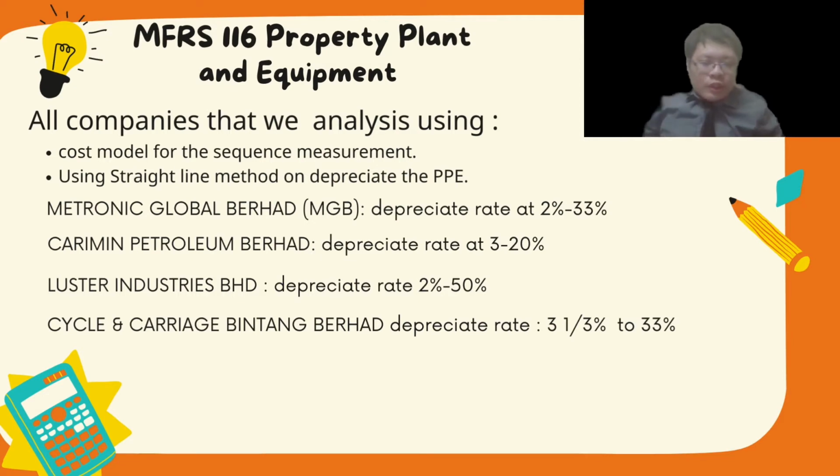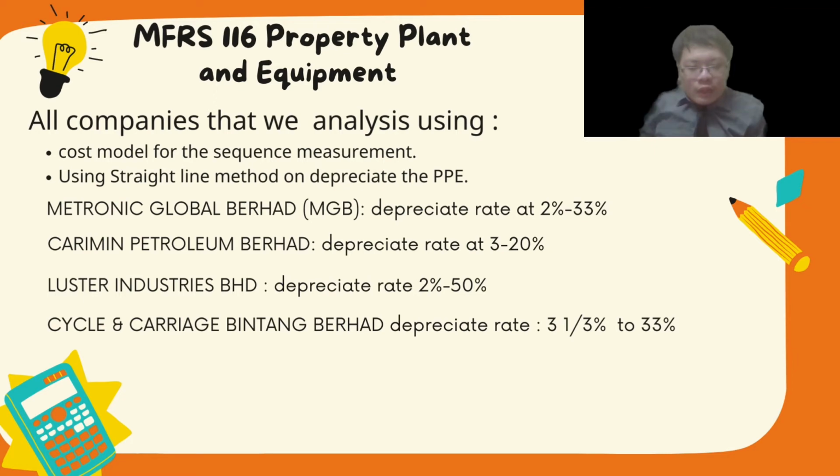From the analysis that we did on the 4 companies, we found that all the companies use the cost model for measurement and they use the straight line method to depreciate PPE. And the depreciation rate is different for each company. For Luster Industries Berhad, they depreciate the PPE at a depreciation rate of 2 to 50%. And for Medtronic Global Berhad, they depreciate the PPE at 2 to 33%. For Karimin Petroleum Berhad, they depreciate the PPE at 3 to 20%.